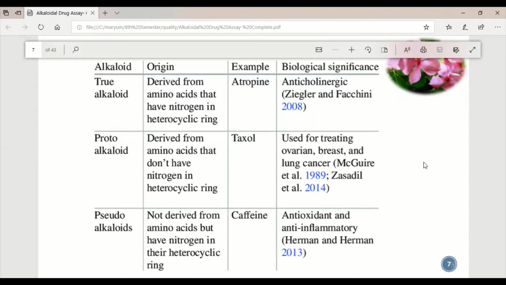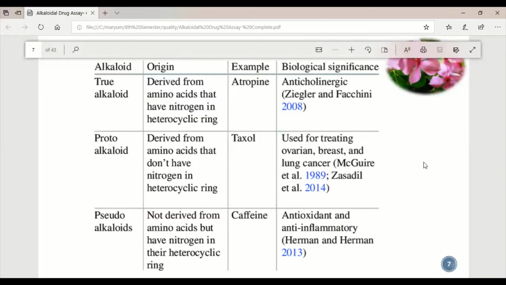Proto-alkaloids are derived from amino acids but do not have nitrogen in the heterocyclic ring. For example, taxol, which is used for treating cancers like ovarian cancer, lung cancer, or breast cancer. The third type is pseudoalkaloid. It is not derived from an amino acid, but it does have nitrogen in the heterocyclic ring.